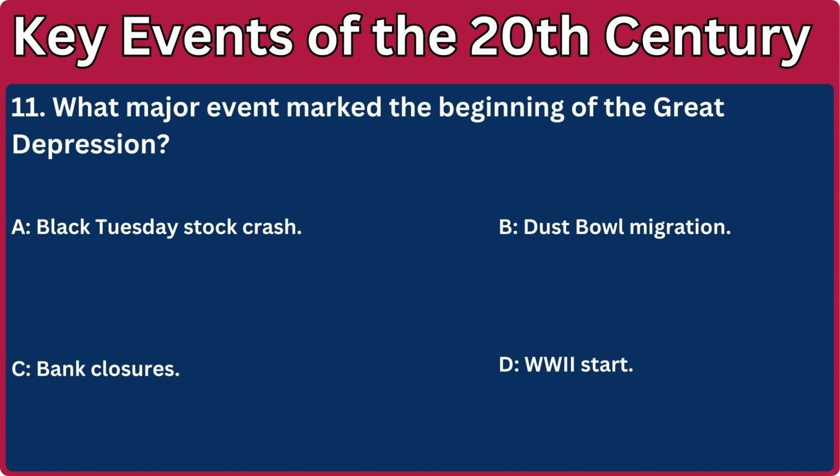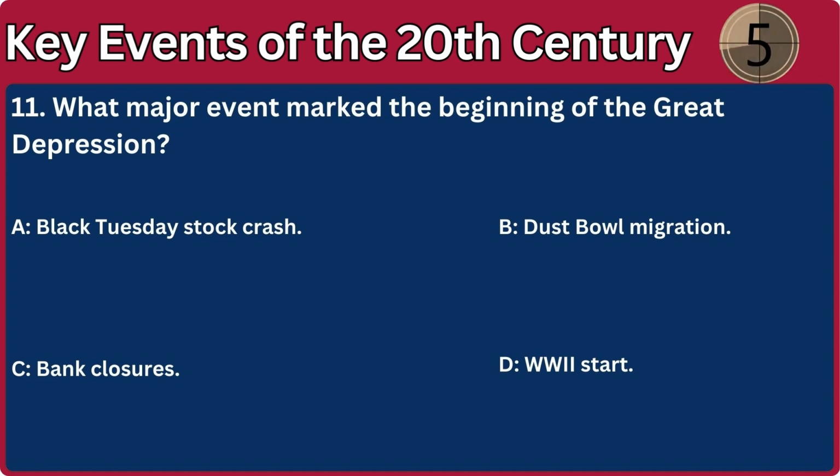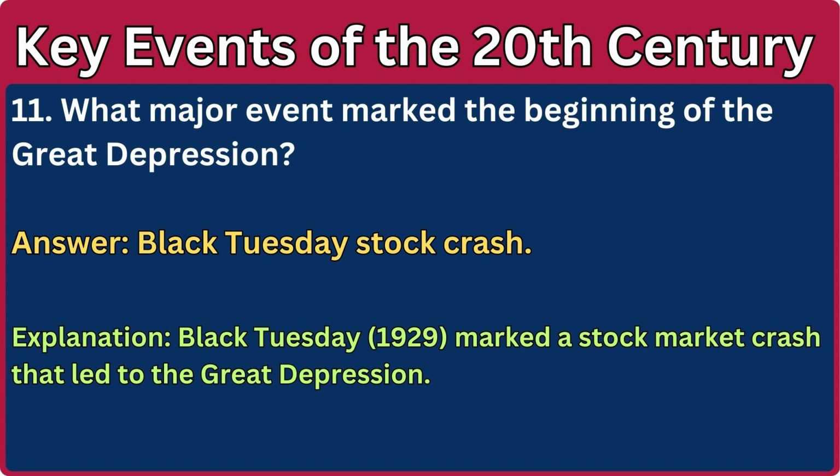11. What major event marked the beginning of the Great Depression? A. Black Tuesday stock crash. B. Dust Bowl migration. C. Bank closures. D. World War II start. Answer: Black Tuesday stock crash. Explanation: Black Tuesday, 1929, marked a stock market crash that led to the Great Depression.